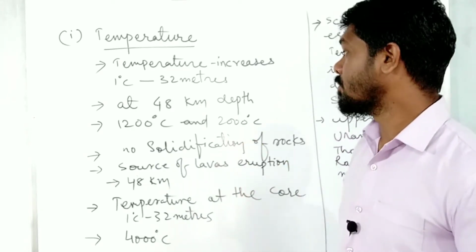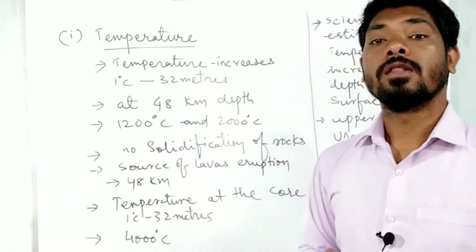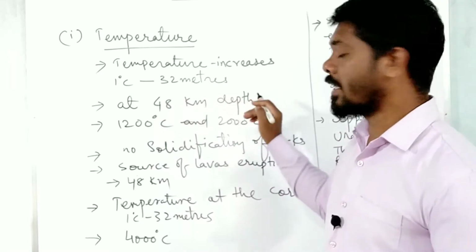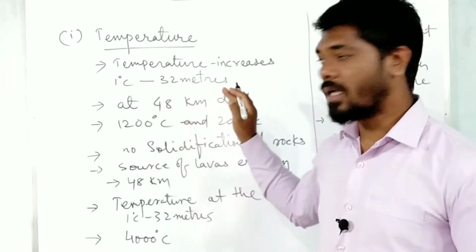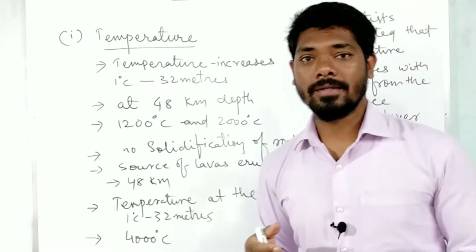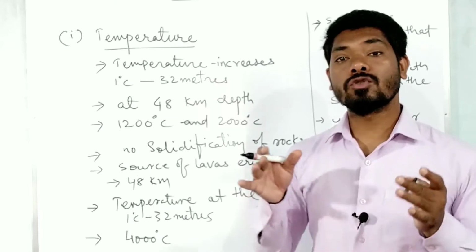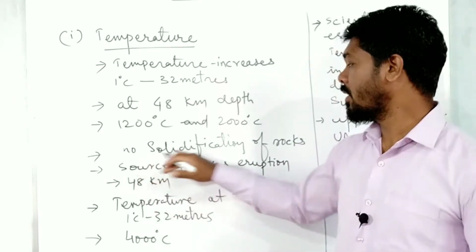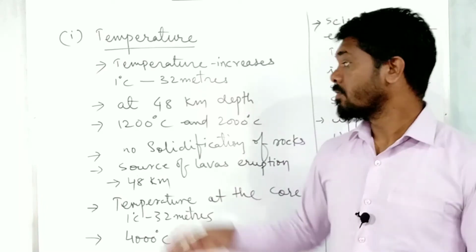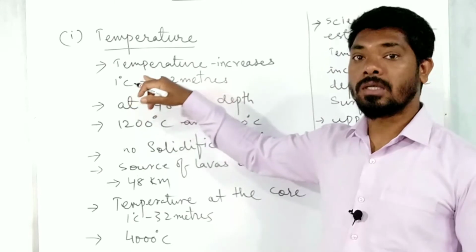It increases by 1 degree Celsius for every 32 meters of depth. Naturally, when the temperature goes on increasing, the rock materials will not stay in solid forms, because it keeps increasing by 1 degree Celsius for every 32 meters.